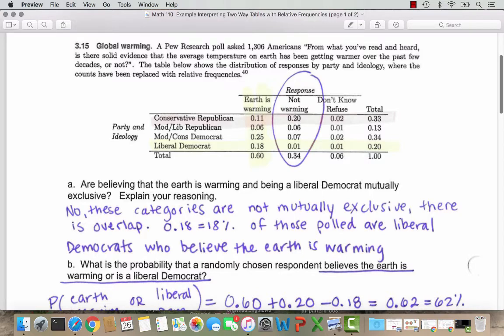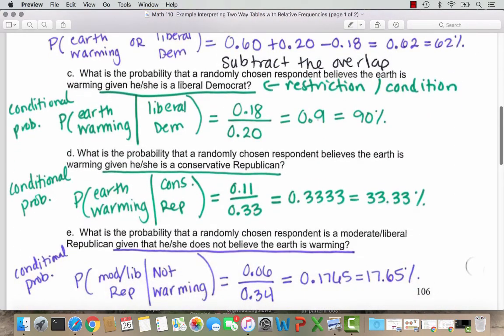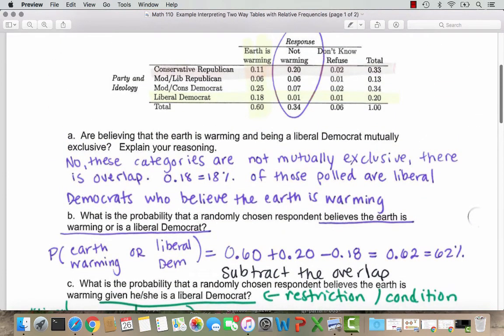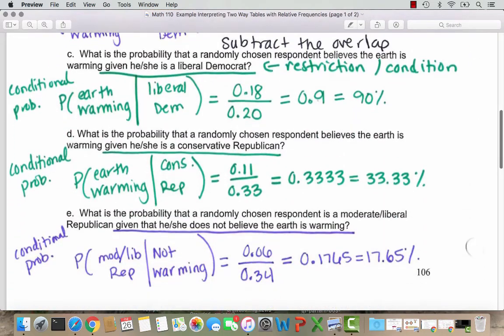In this case, because our given condition is that the folks are liberal Democrats, we are restricted to this bottom row here. So our calculation is going to be, out of the liberal Democrats, what part believe the Earth is warming? So that is 0.18. And then if we do 0.18 out of 0.20 and we want to convert that into a decimal we can interpret, that's 0.9, or we can think about it as 90%. So we can say of the liberal Democrats, 90% believe the Earth is warming.